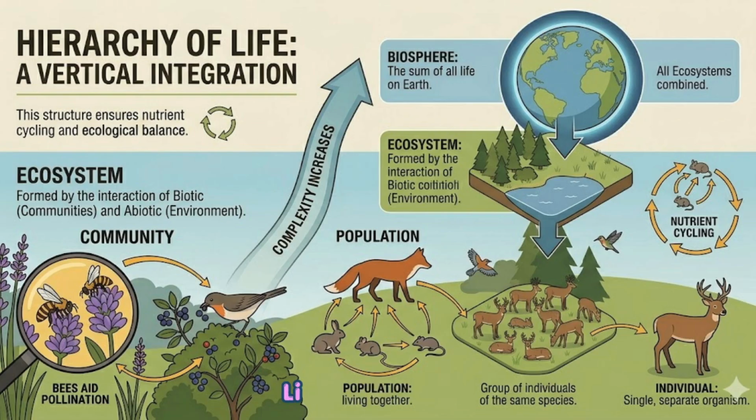Hierarchy of life. Life is organized from the individual to the population, then community, forming an ecosystem, and finally the biosphere, the sum of all life on Earth. This structure ensures nutrient cycling and ecological balance.